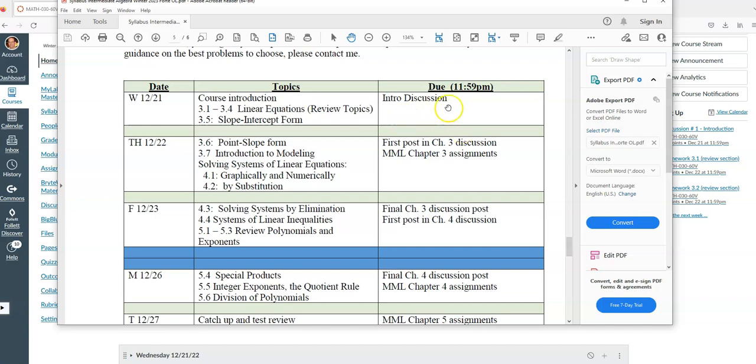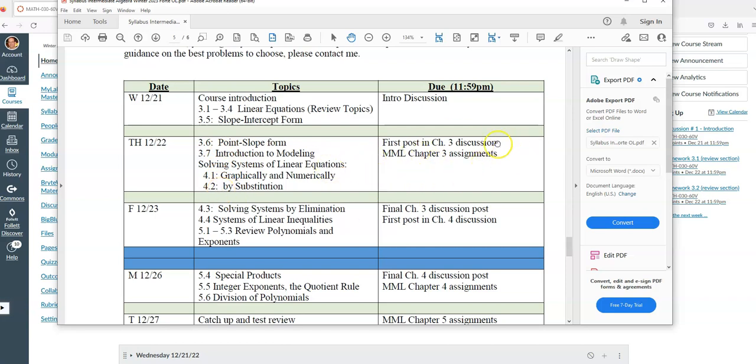So the first thing you're going to do tonight is put in the introduction discussion. That's just an introduction of who you are, why you're taking the class, what program you're in, things like that, so that you get a little bit of background of everybody in the course. Then after that, you'll see that we have a set of topics for the day that are covered. Each one of these matches up with one of my videos.